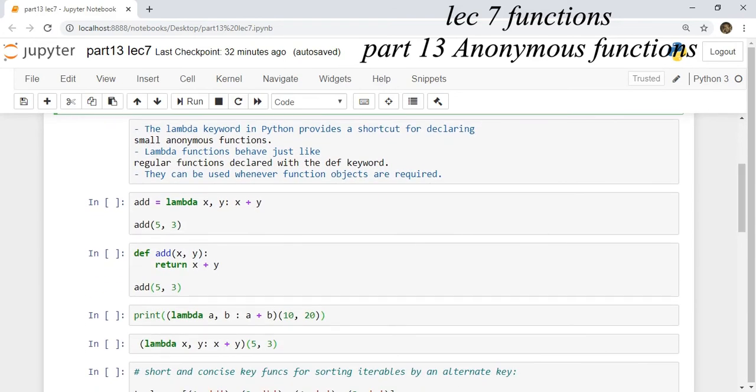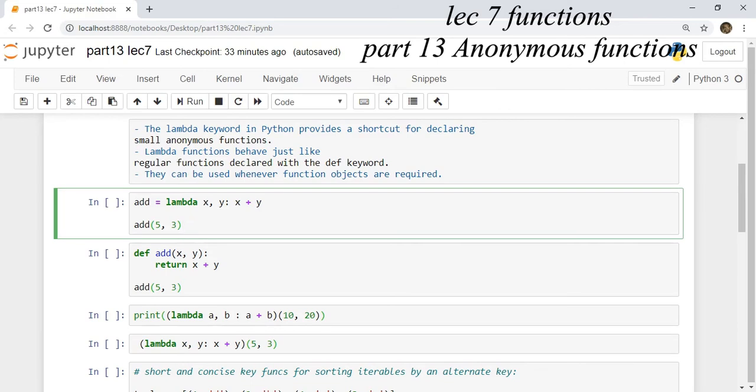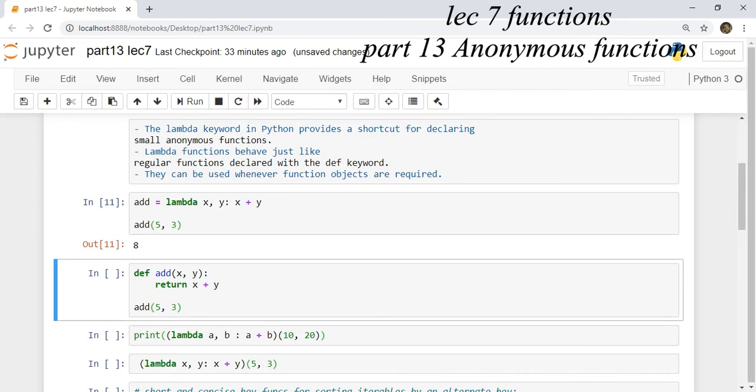So for example, we are first creating an add function using the lambda keyword. It has two variables and the expression is x plus y. When we call the add function, you have to pass 5 and 3. 5 is accepted as x, 3 is accepted as y, 5 plus 3 is evaluated and stored in add. This is one way of creating the add function object. Output will be 8.